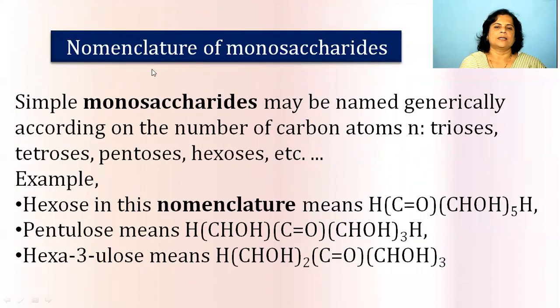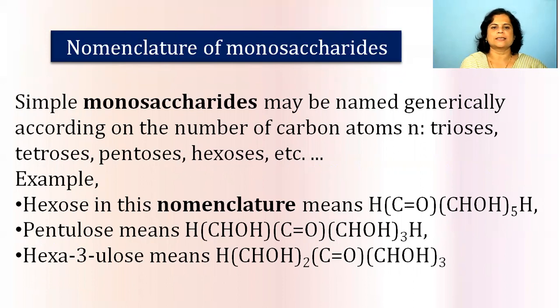Next point about this carbohydrate is about the nomenclature of monosaccharides. Simple monosaccharides which cannot be hydrolyzed, and these are the simple units, are named according to the number of carbon atoms, like trioses, tetroses, pentoses. So it is a very simple classification of this nomenclature according to their number of carbon atoms.